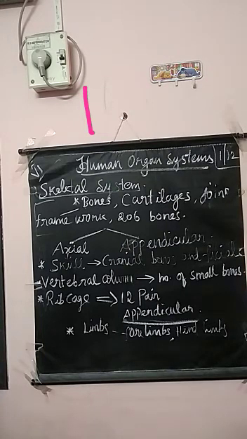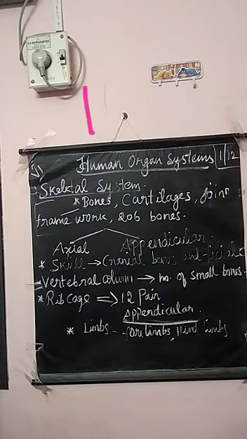Okay. So the first question is, what is an organ system? We have a lot of organs, right? Eyes, nose, those are all organs, right? A group of organs that work together to perform a particular function is known as an organ system. So organs united together to perform a particular function is said to be an organ system.